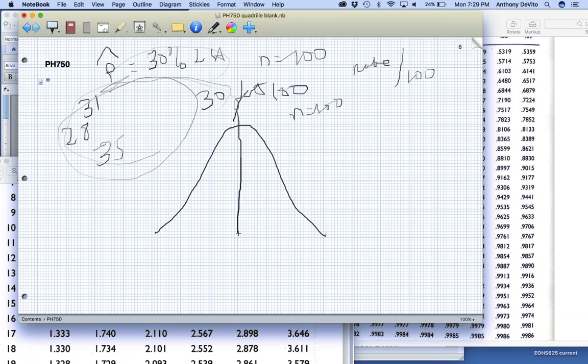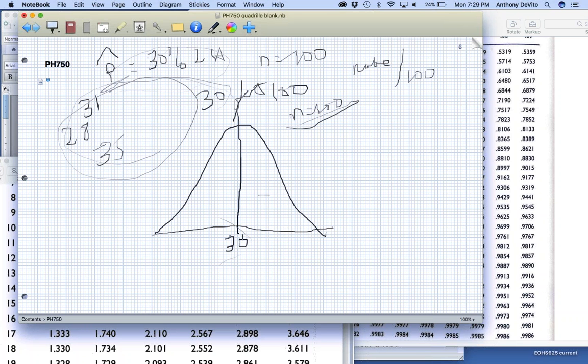What would be the middle, the point value for the middle of this, do you think? 30% of 100 people? What do you think would be the middle? 30, right? The mean, the point value, would be 30 out of 100, right? If this were a sample of 100 people.